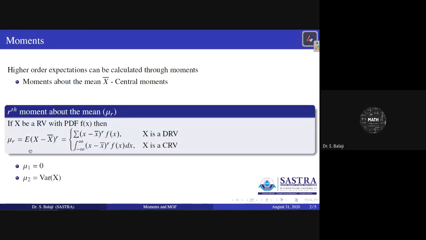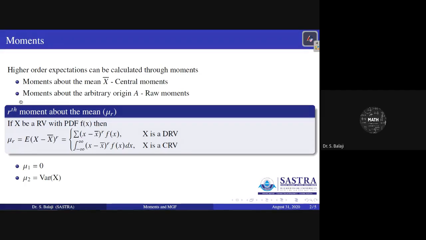Similarly, if you put r equal to 2, you get the variance of x. That is obvious: the expectation of (x minus x bar) whole square is the definition of variance. Therefore, that value is nothing but the variance of x. This is the first classification, moments about the mean, generally called central moments.